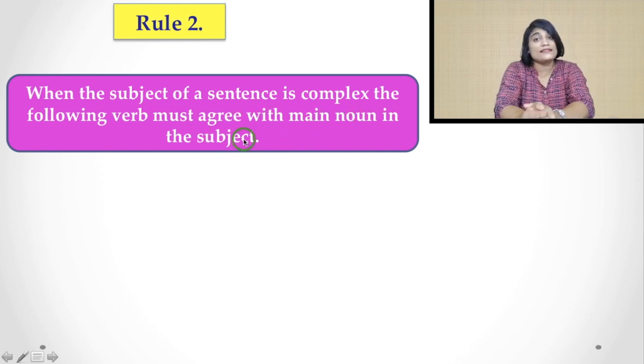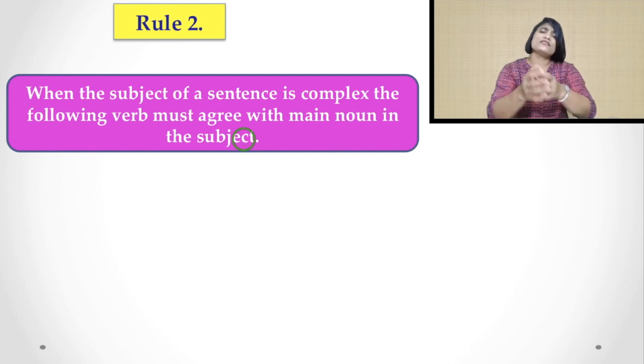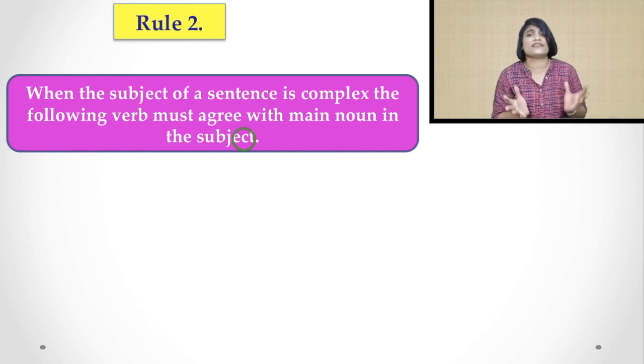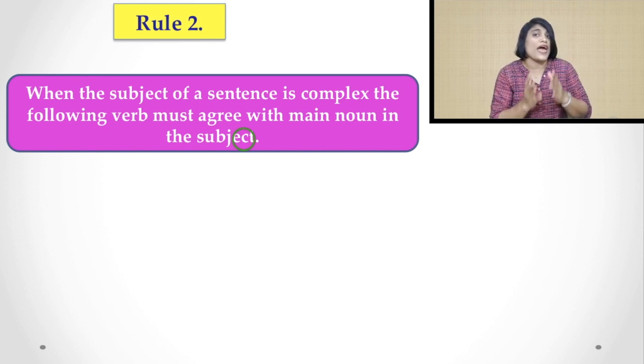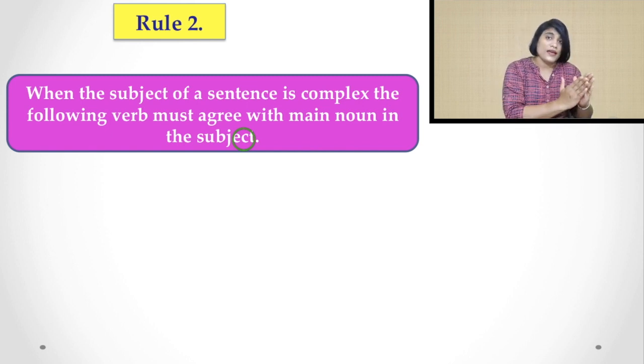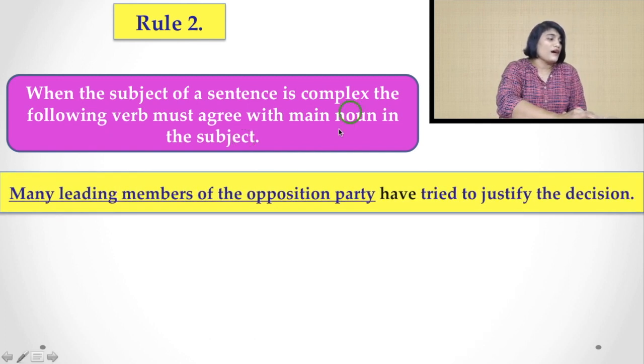This is another important thing because in a sentence you find several phrases, and there you find a complex subject that may have lots of things, that is determiner, possessive, etc. So in that case, if you find a complex subject, you have to choose the verb according to the main noun of that sentence. Let's see the example.